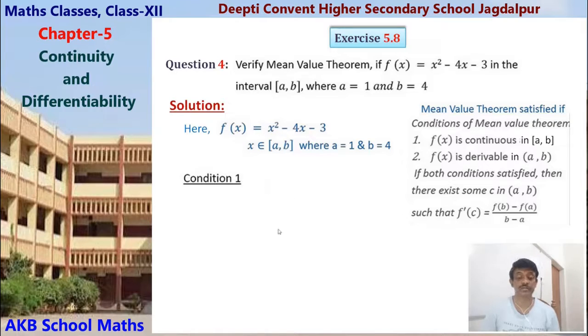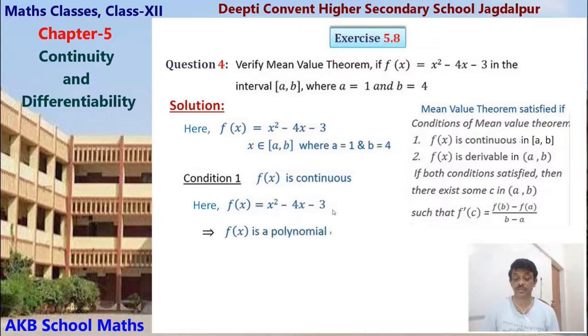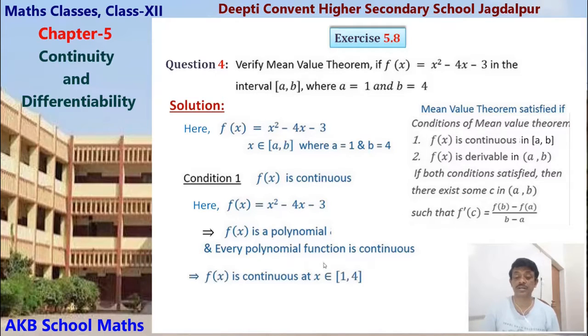So condition 1: f x is continuous. Here we are given f x equals x square minus 4x minus 3. This is a polynomial, and every polynomial function is continuous. Therefore f x is continuous at x belonging to 1 4, that is, f x is continuous in 1 4.